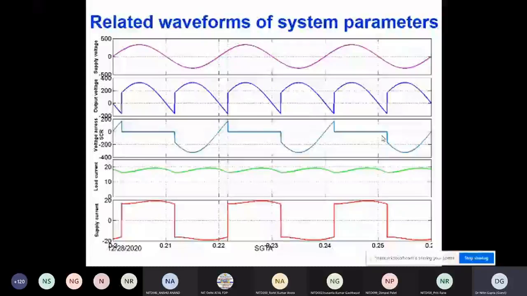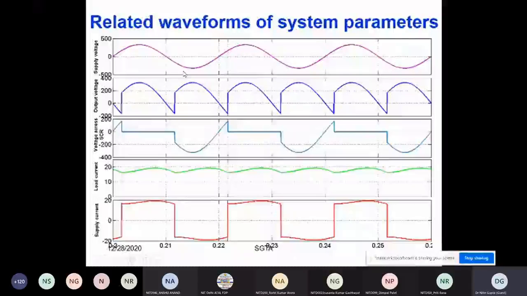Nothing. But due to the introduction of this rectifier, my dear participants, my dear friends, you can see the waveshape of the supply current. You can see here the red one. From this point the shape is the same, because this is the positive cycle. For the positive cycle, your load current will follow this envelope and your supply current will follow the same envelope up to this point.